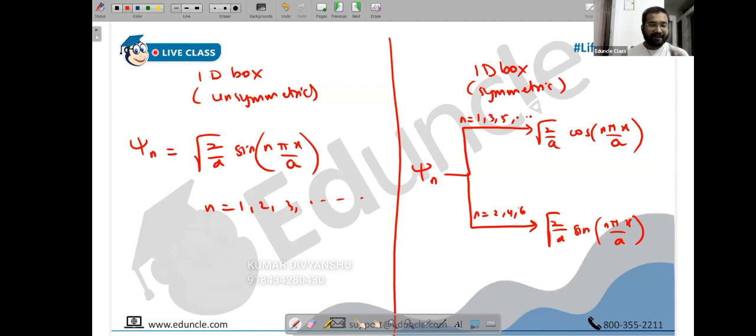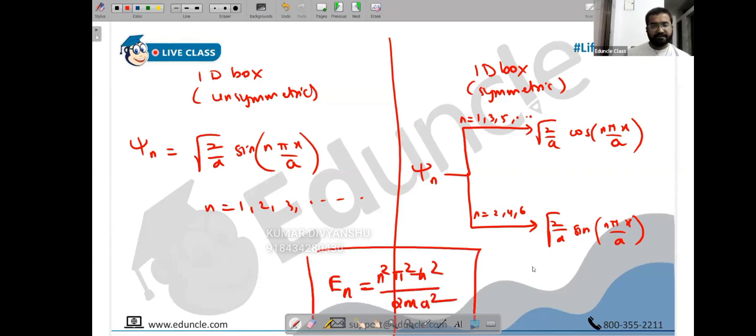But tell me one thing, at the end of the day, energy is not going to change. Because what will be energy for this? n square pi square h square upon 2 m a square. Here also it will be n square pi square h square upon 2 m a square. Here also the same. Energy is not going to change, because n is still n. Just the wave function changes. It was 1, 2, 3, 4, 5, 6. Energy corresponding to 1 will be 1 square pi square h square upon 2 m a square. Energy corresponding to 2 will be 2 square pi square h square upon 2 m a square. Energy will not change. Energy for both of them remains n square pi square h square upon 2 m a square. Is that clear? This summarization helps you to understand with clarity what is the difference.